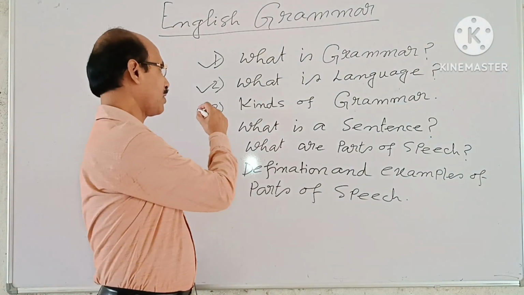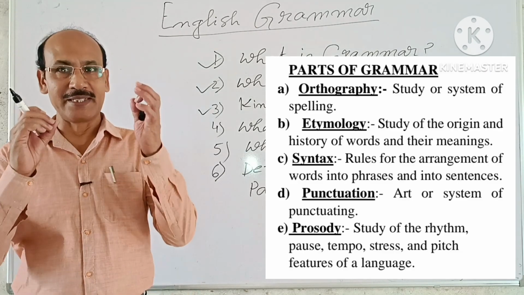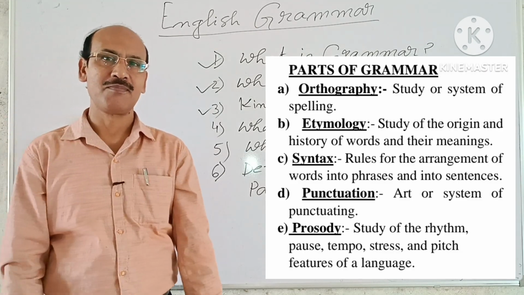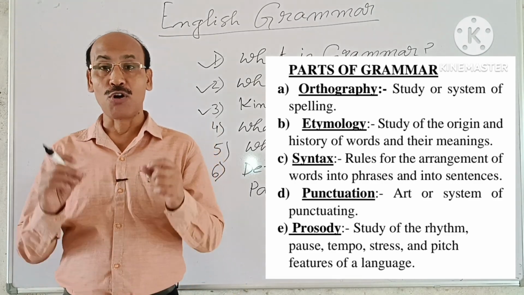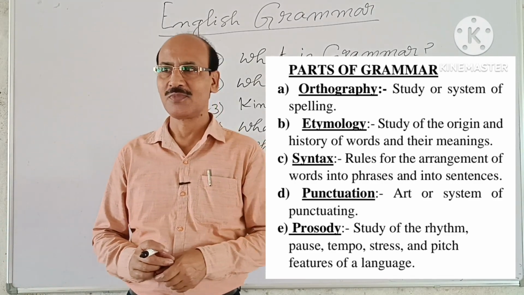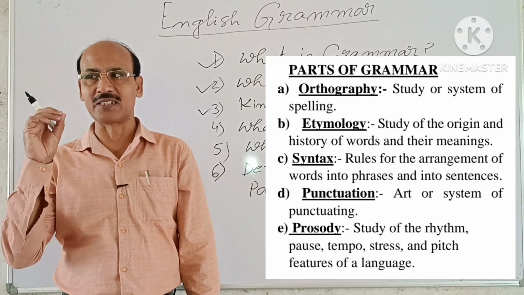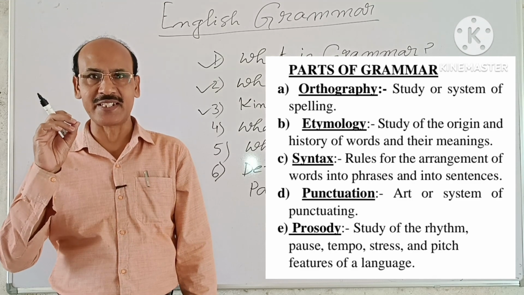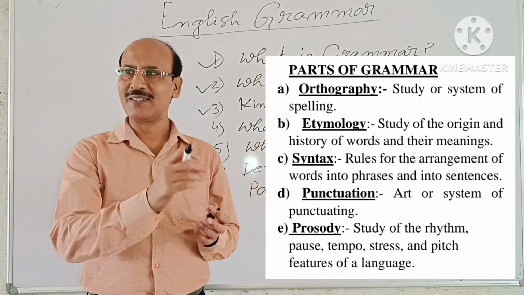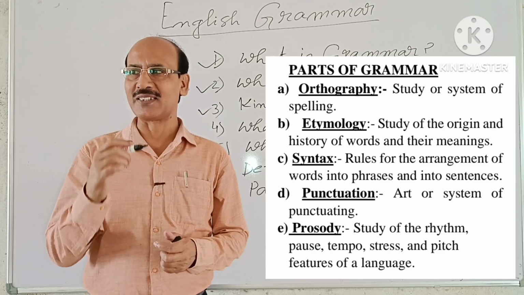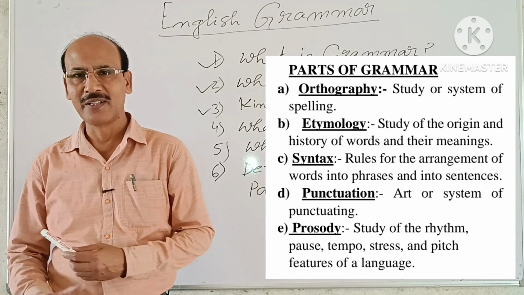Now come to the next one, kinds of grammar. There are 5 kinds of grammar. First one, orthography. What is orthography? Orthography is the study or system of spelling. While writing, we have to spell, and the system of spelling is called orthography.